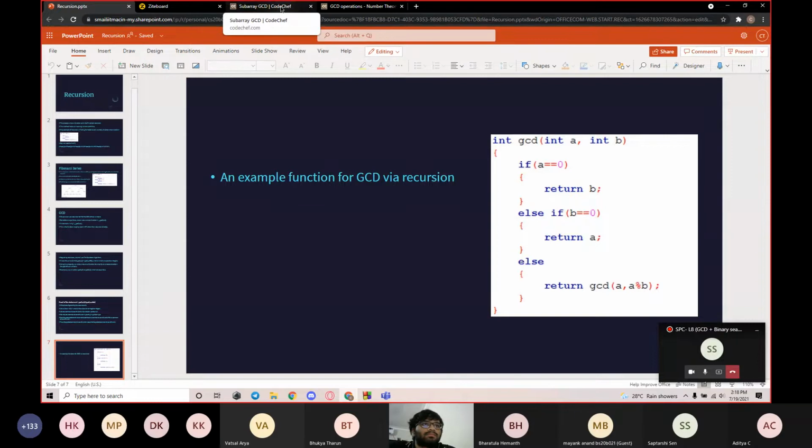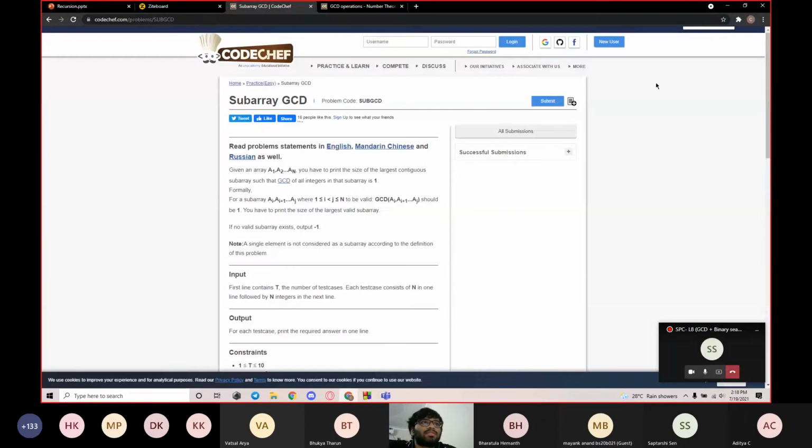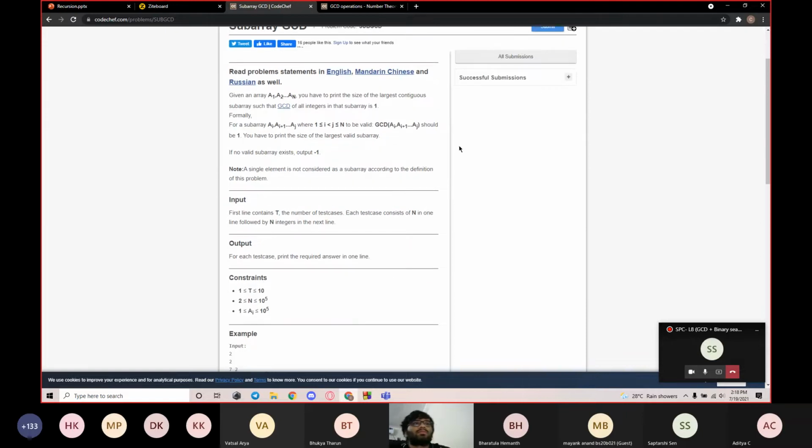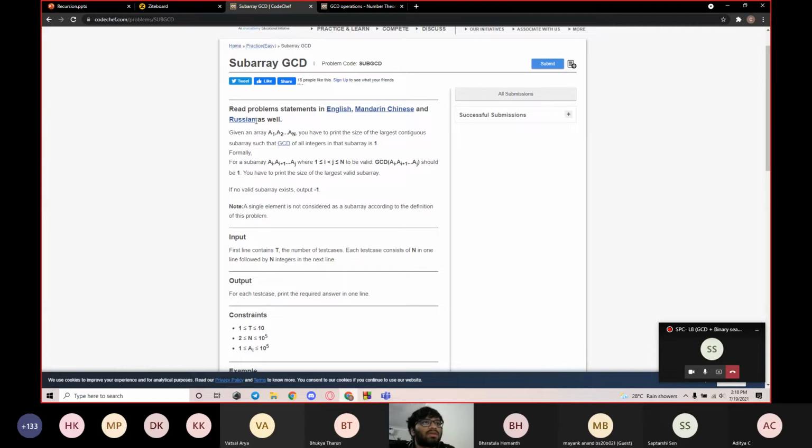So this is a question on CodeChef. CodeChef is a pretty similar platform to Codeforces, just a little bit more user-friendly, nothing more. This question is called Subarray GCD. I'll read the question now. Given an array A1 so on till AN, you have to print the size of the largest contiguous subarray such that the GCD of all integers in the subarray is 1. Formally, for a subarray A of i plus 1 so on till A of j to be valid, the GCD of all these numbers should be 1. If no valid subarray exists, output -1.